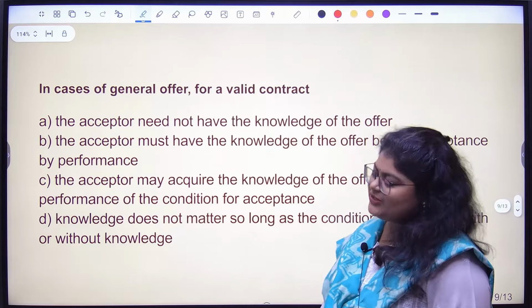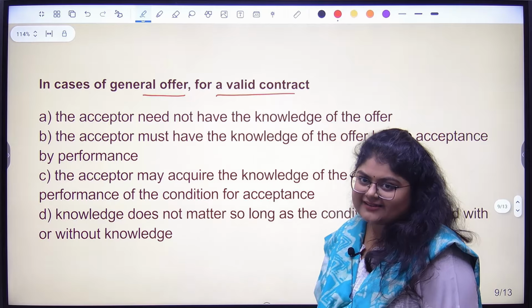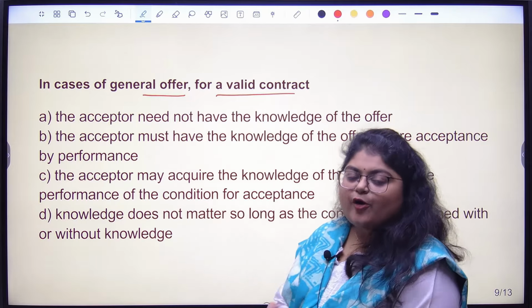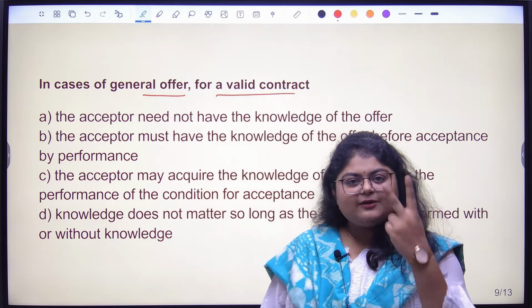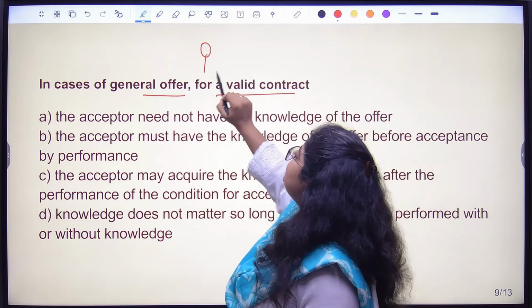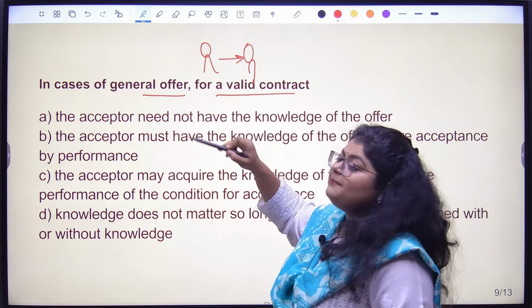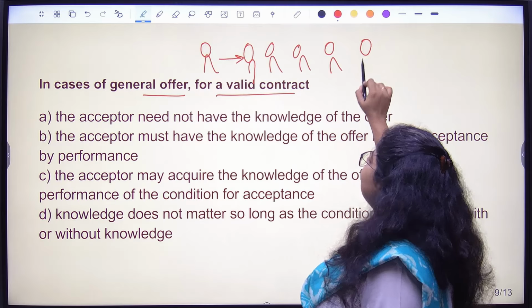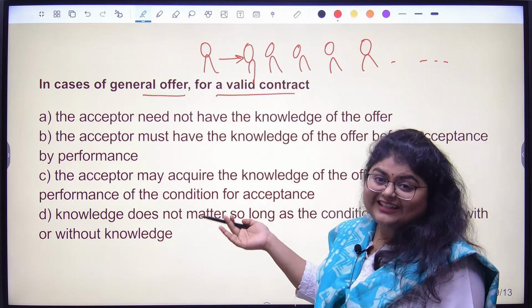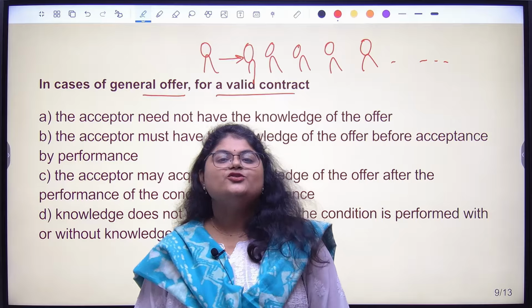Let's see the last 2 questions. In cases of general offer for a valid contract, general offer means an offer that is made to everybody in the society. As I said, there will be 2 people minimum, you always need 2 people. But sometimes the offer can be made by one person to the entire society, to that entire colony, to that entire community, to the entire country. It can be made to the public at large, which is called a general offer.